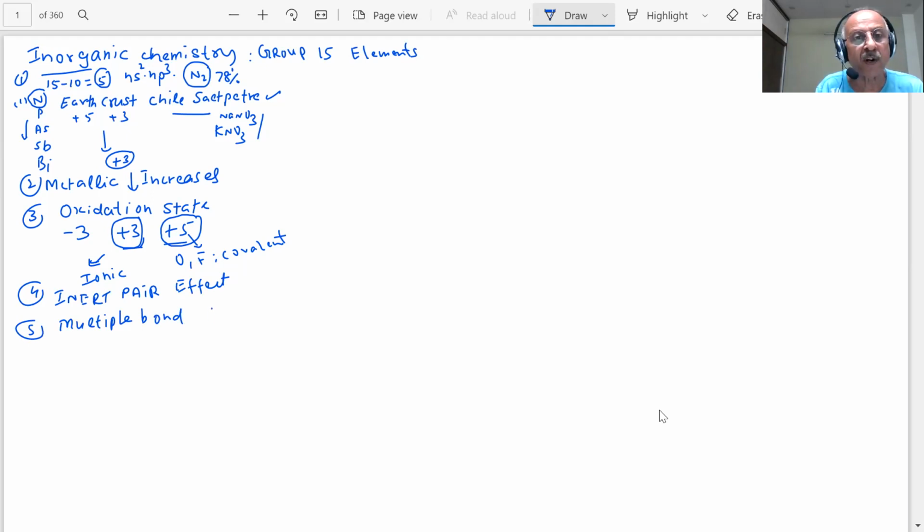What we talked of, students? Pπ-pπ multiple bonds. Which element has maximum tendency to form pπ-pπ bonds, students? Nitrogen. Important. Nitrogen will show a strong tendency to form pπ-pπ bonds. That is why the triple bond of nitrogen is highly stable. And the tendency to form pπ-pπ bonds will decrease with increase in size of the atoms.